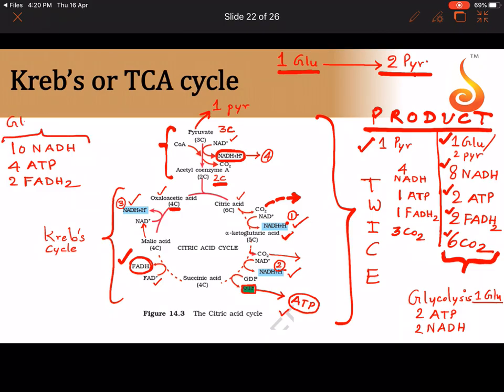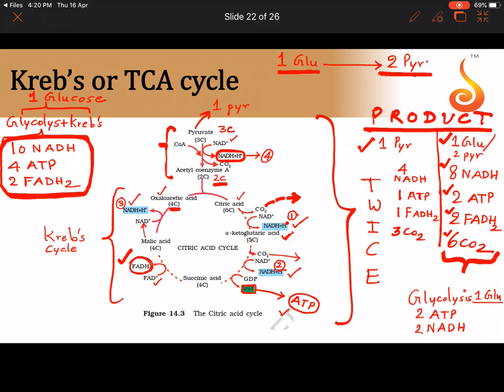So this is the total from what? Not only glycolysis plus Krebs cycle, not from only the pyruvic acid point of view, but the one glucose point of view. So we have 10 molecules of NADH, 4 ATP molecules and 2 FADH2 molecules.